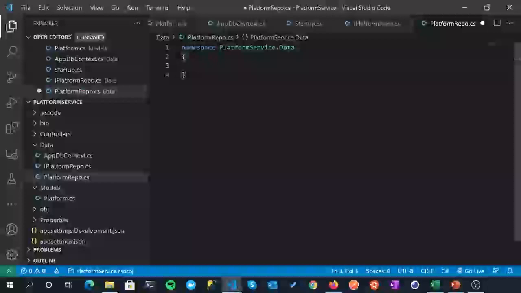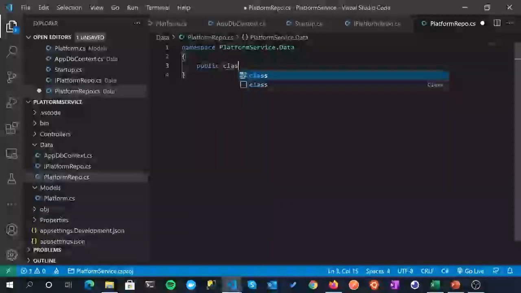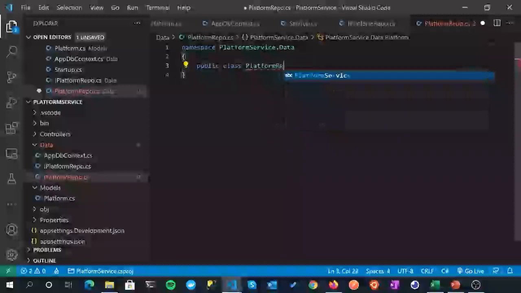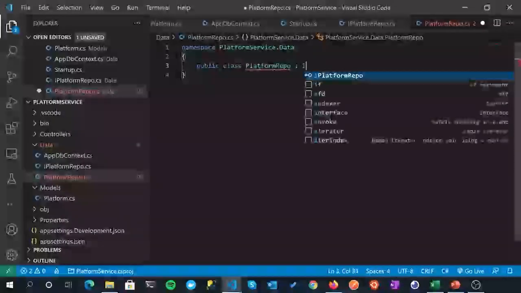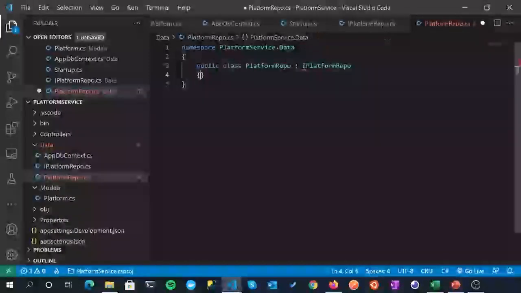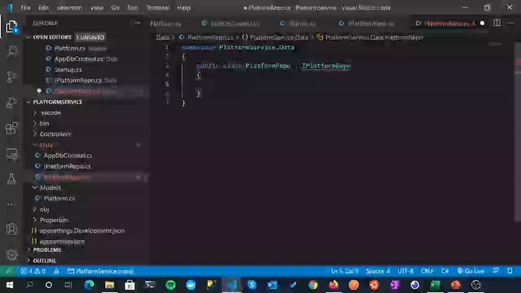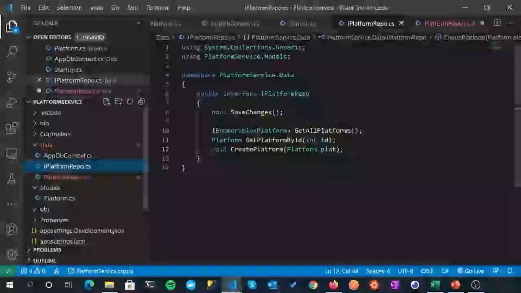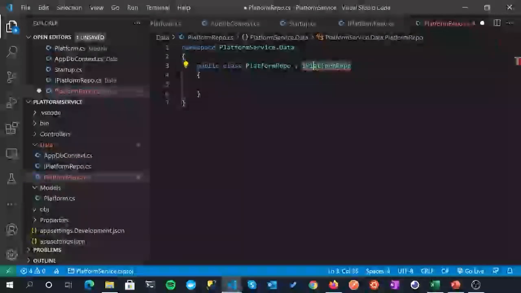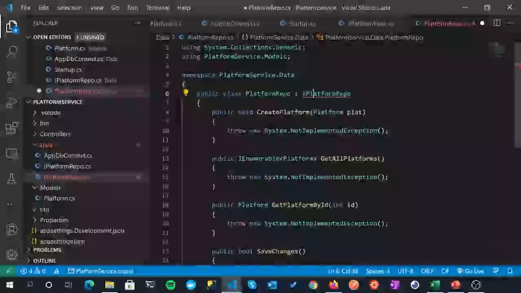And then we just specify it's a public class called platform repo, and it's going to implement IPlatformRepo. Okay, and straight away it will complain because we've not actually implemented any of these methods. So again, our best friend, put your cursor in there, Ctrl and period, and click implement interface.